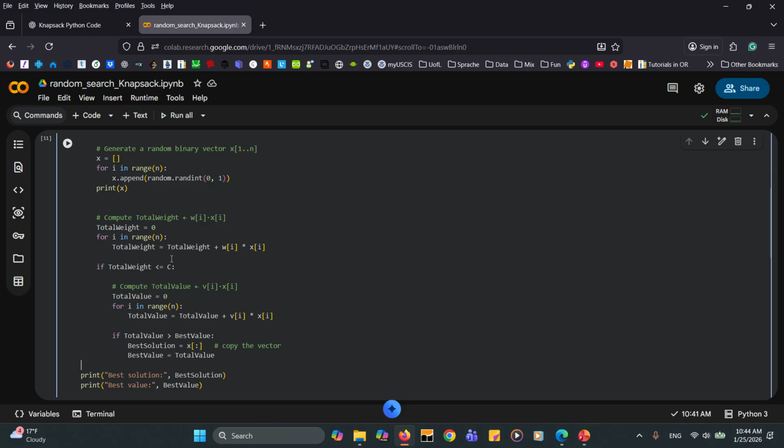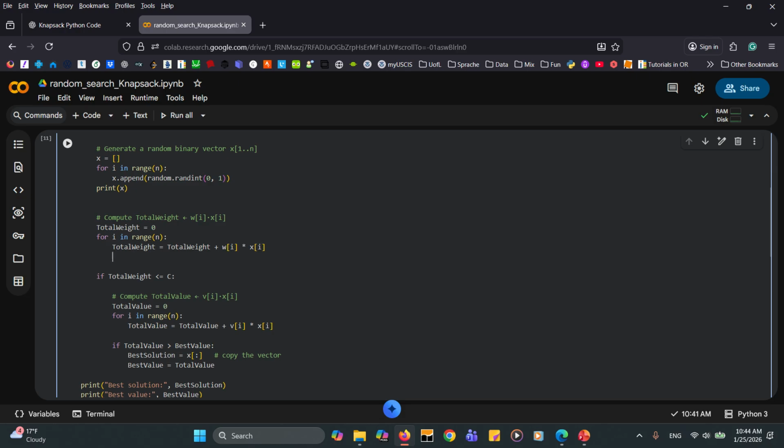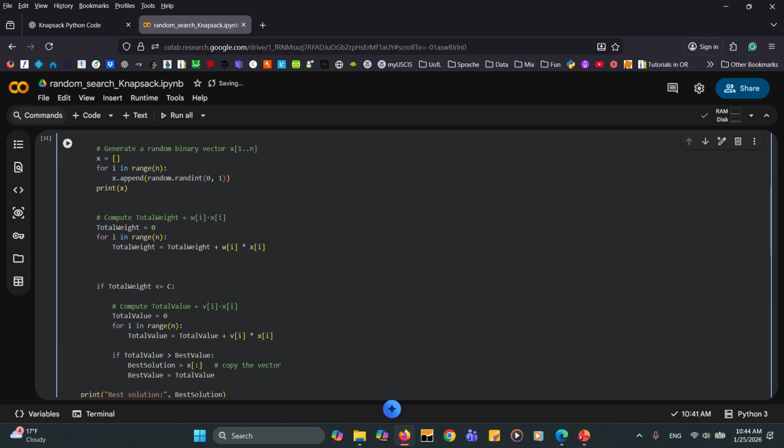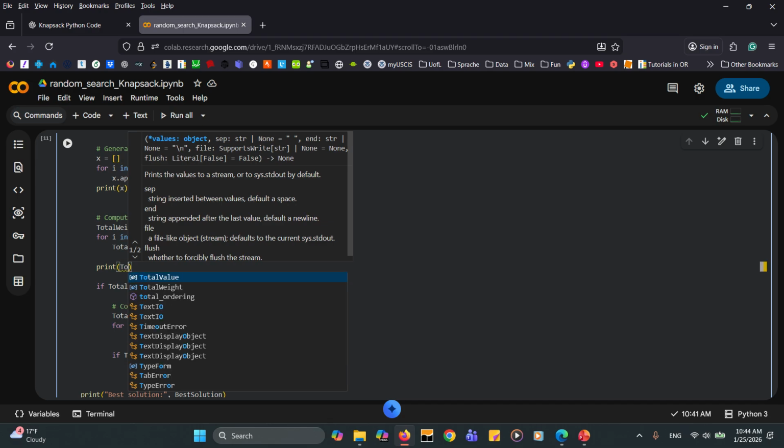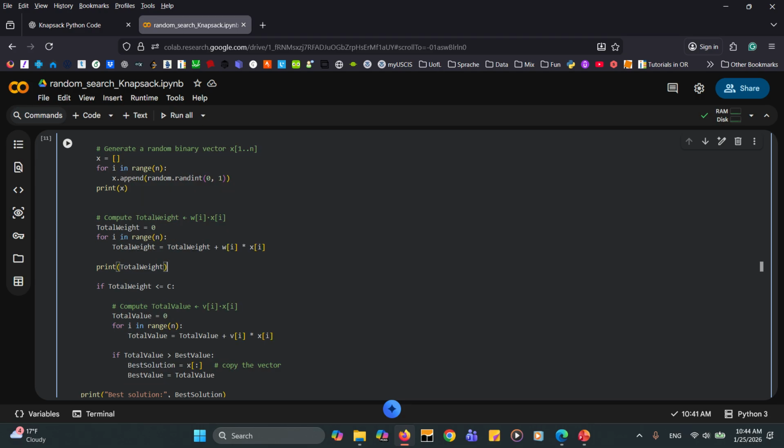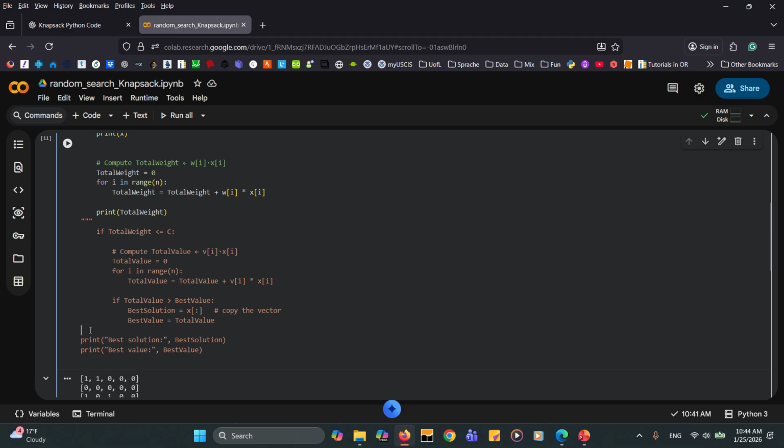Again, what we can do here is after this for loop, we can go and print the total weight, to see what the total weight is. And I'm going to again make the rest of the code a comment and make sure that this is not going to be executed.